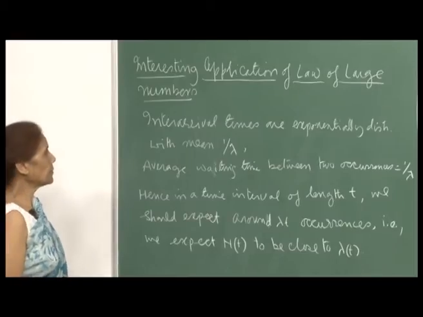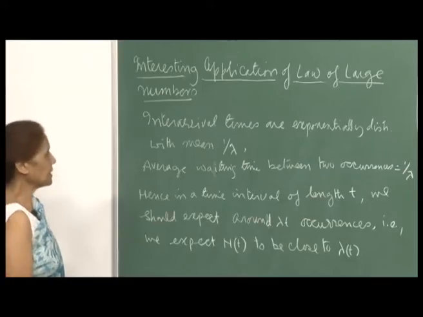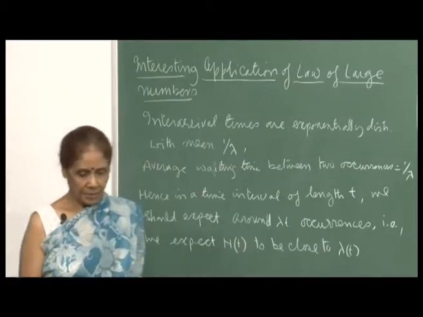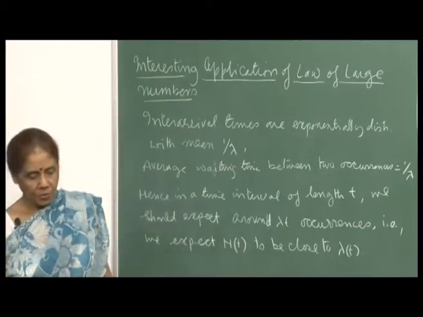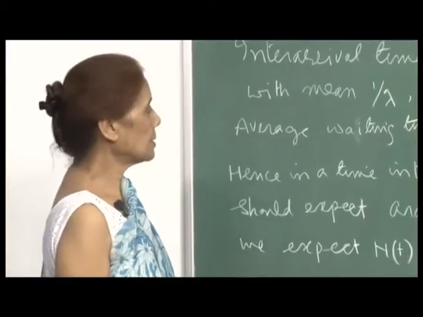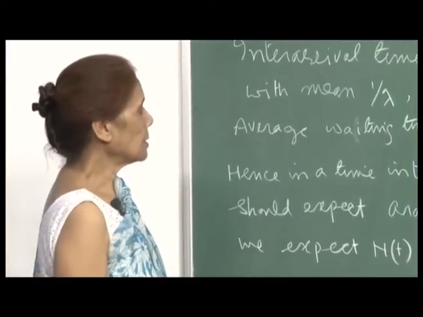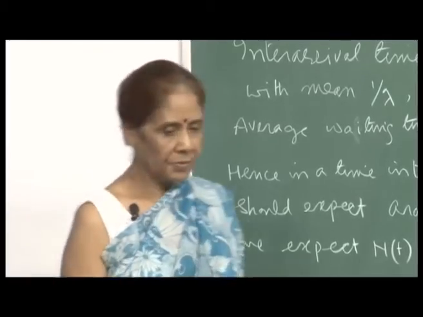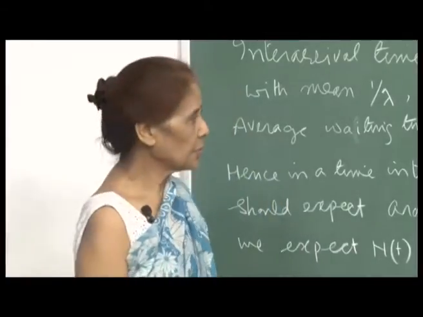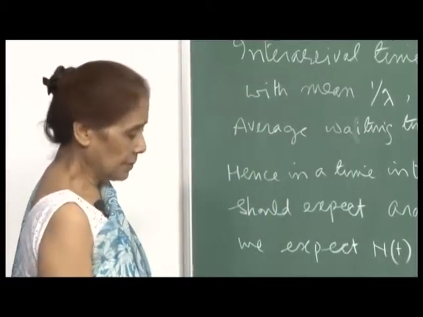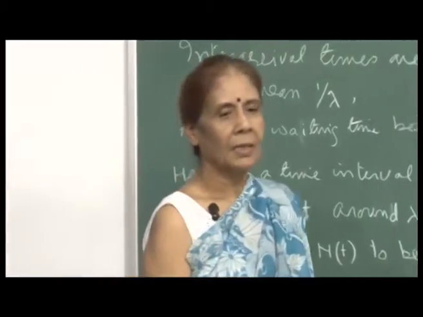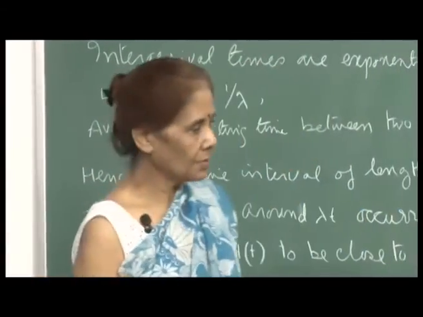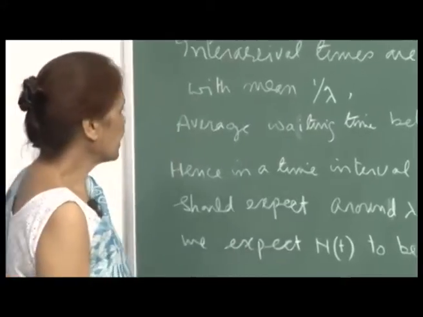So, I had to wait to discuss this example, because when we talked of the weak law of large numbers and the strong law of large numbers, I had not talked about the Poisson process. So, I waited till I had introduced the topic of the Poisson process to give you this example. And in fact, even when we were talking of the law of large numbers, I had shown you some examples. So, this is also one of them, one interesting example.